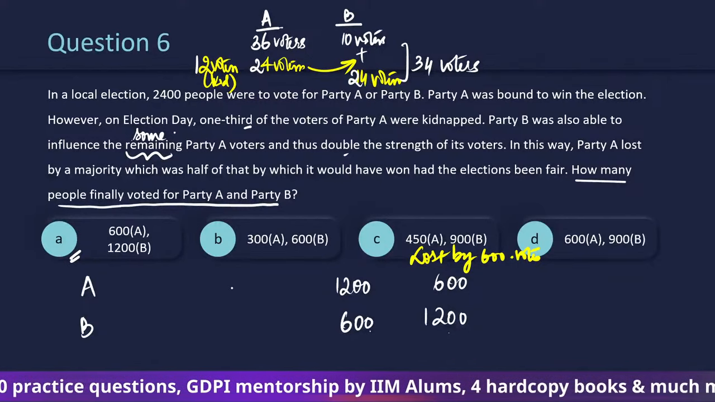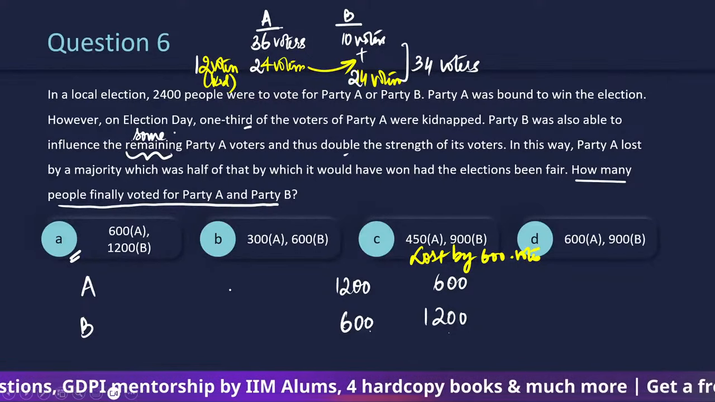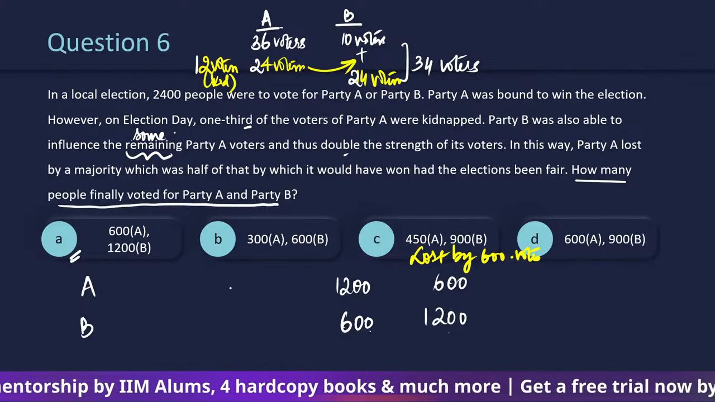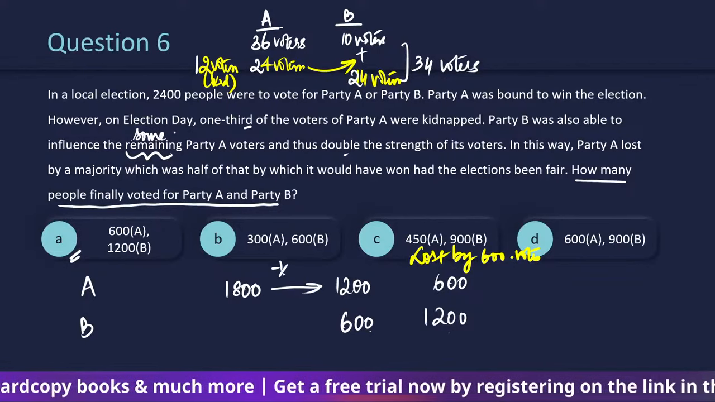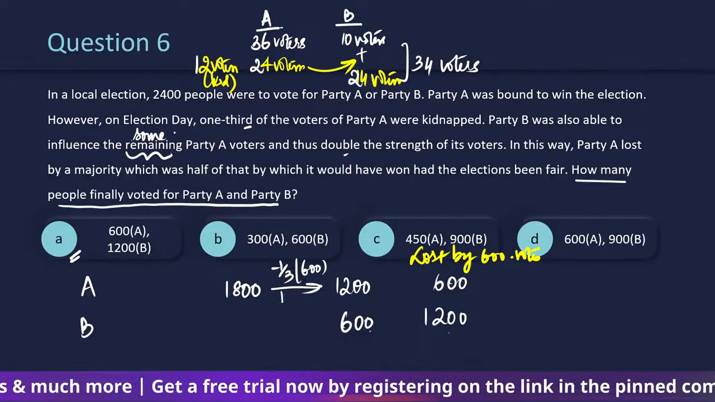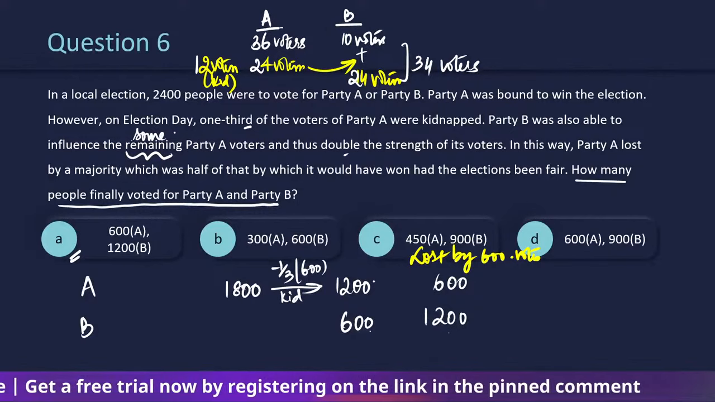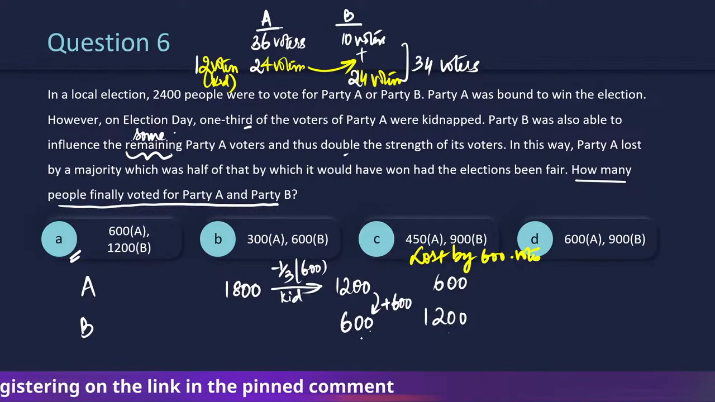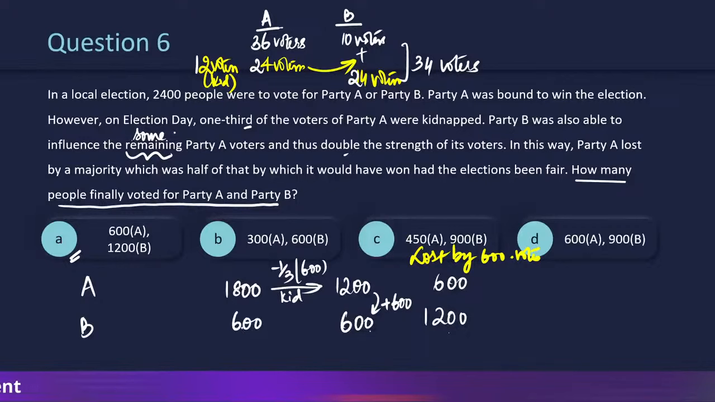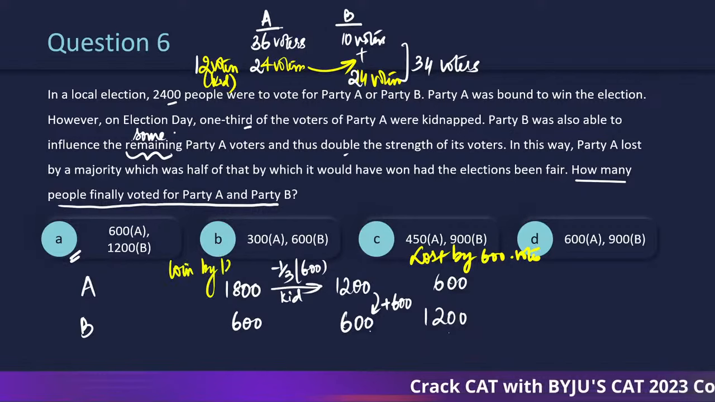Now, party A has 1200 voters after 1/3 of the party A voters were kidnapped. So 1800 होना चाहिए था पहले, such that 1/3, that is 600, were kidnapped, 1200 left. Then 600 moved to party B, such that 600 of A left and 1200 of B left. यानी कि इसके पास 600 होना चाहिए था. 1800 plus 600 is 2400. Initially, party A was about to win by 1200 votes.